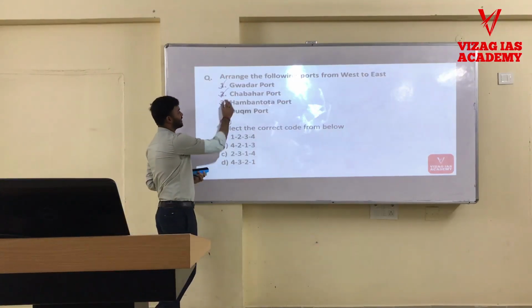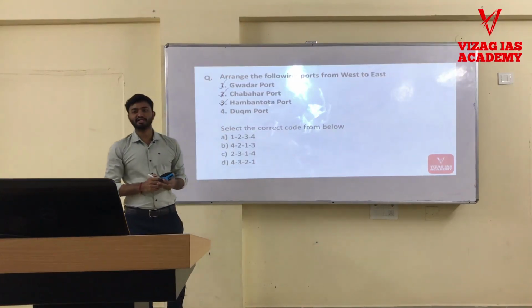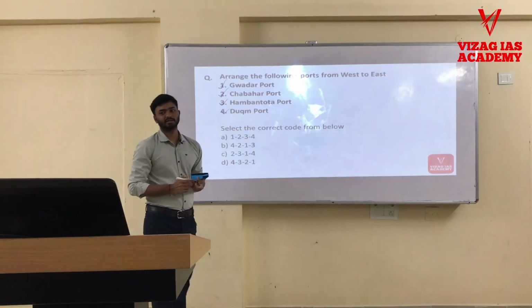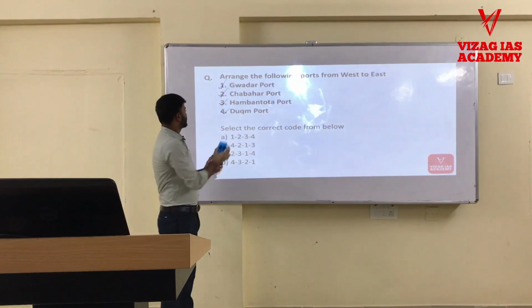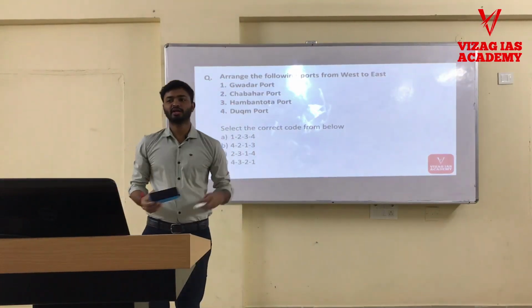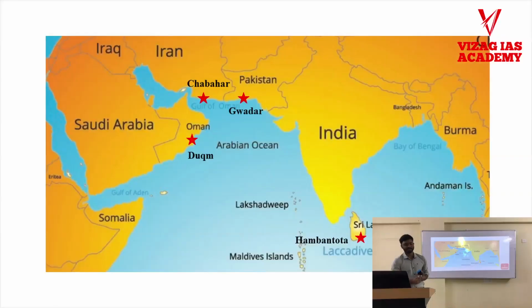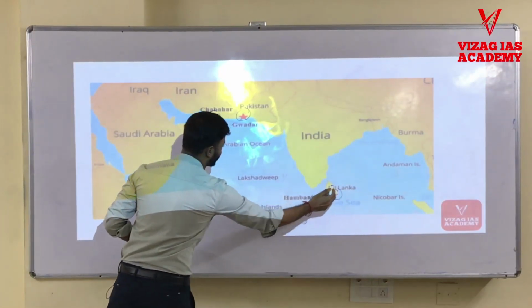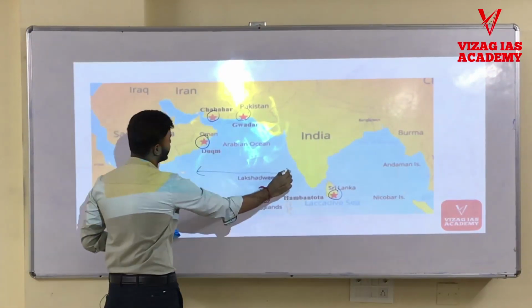Next is Hambantota port. Hambantota port is in Sri Lanka. Next is Duqm. Duqm port is in Oman. So even if you know where these ports are present, then you could get this answer correct. So this is Duqm port in Oman, this is Chabahar, this is Gwadar port, and this is Hambantota. So this is the west to east order.